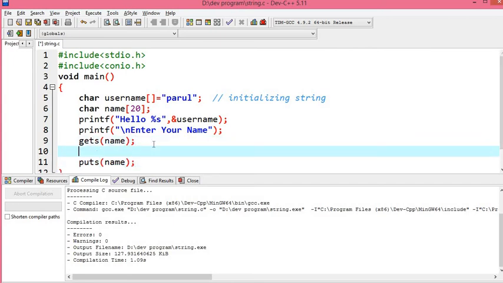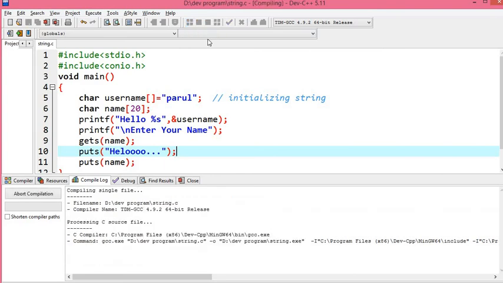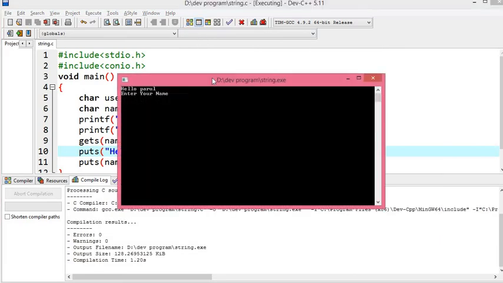Okay, puts and hello. Okay, simple. Compile the program. So this is the first way you can take input from the user.